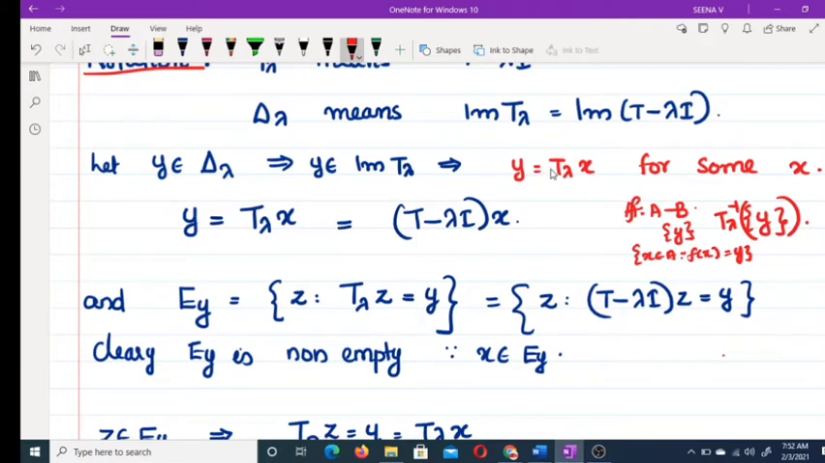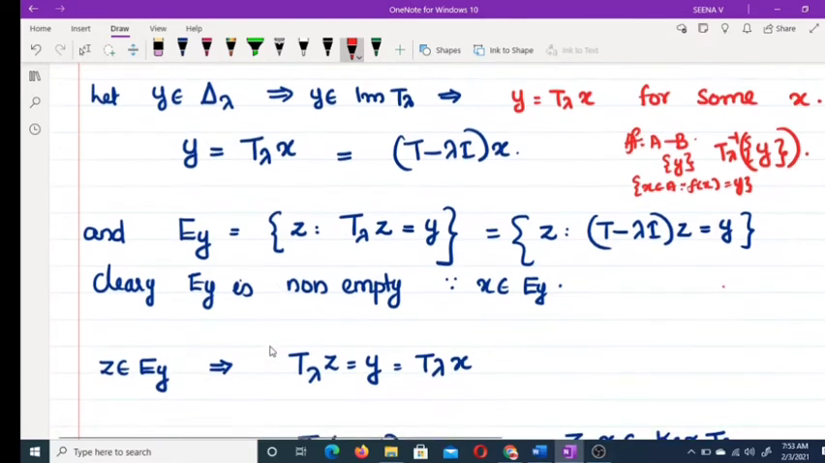That means y equal to T lambda x for some x. Therefore, clearly this x must belong to E y. Once again, we have assumed y belongs to delta lambda, that means y equal to T lambda x, so this x must belong to E y. Therefore, this E y is clearly a non-empty set.